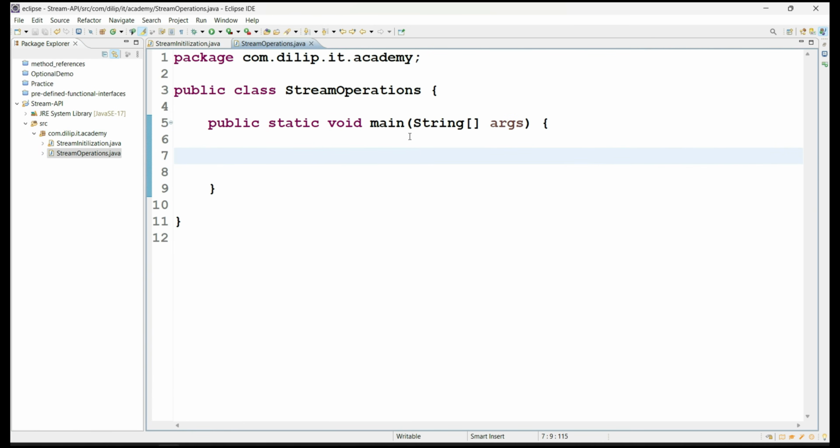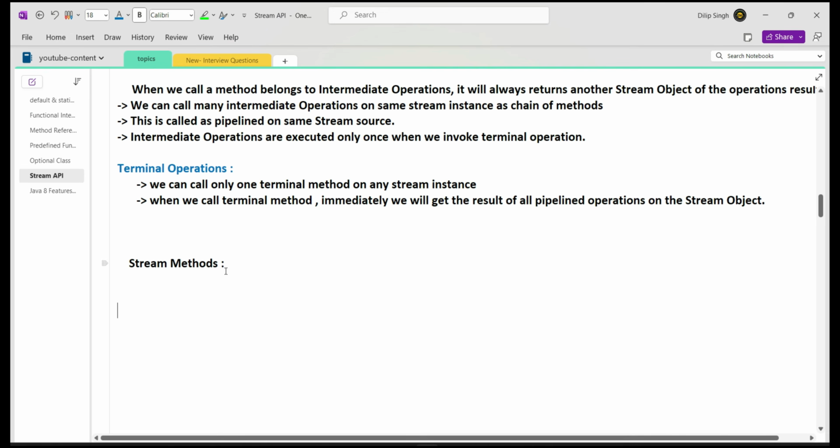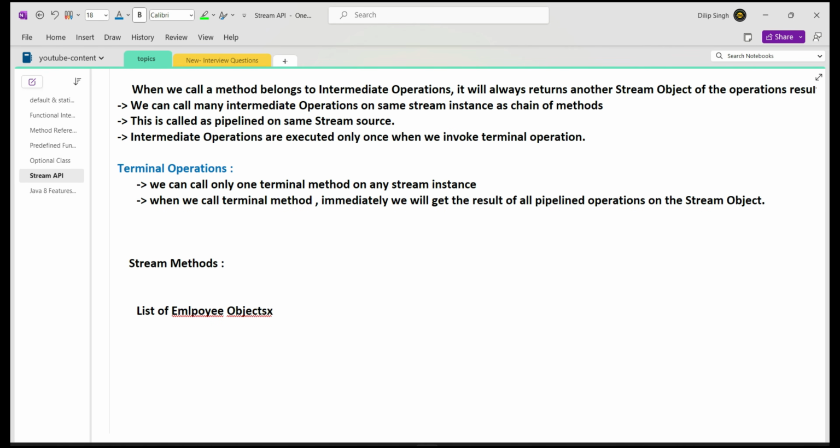I have created a StreamOperations class here, and I will take a list of employee objects, and then we will see all the examples along with this list by converting it into a stream instance.